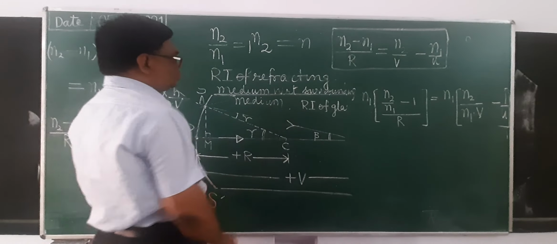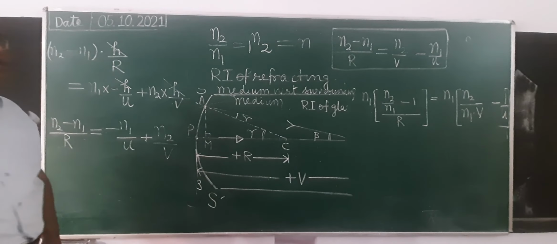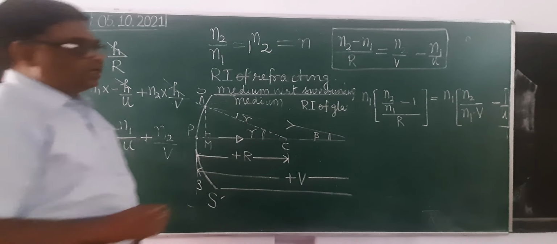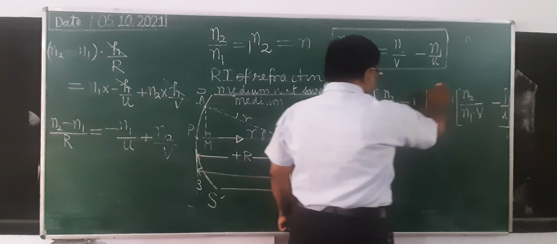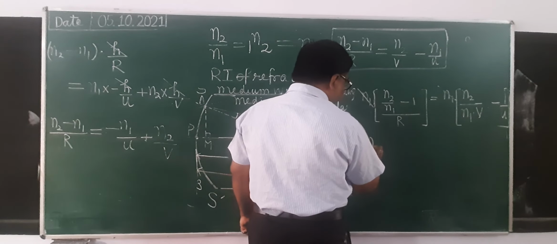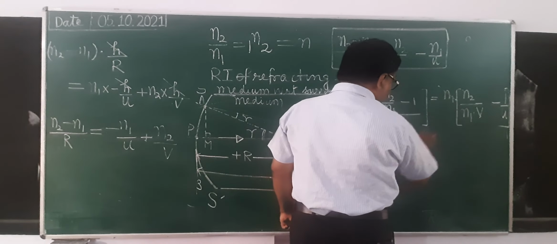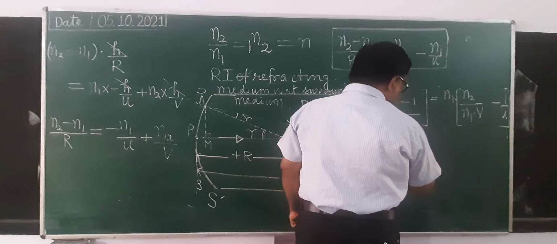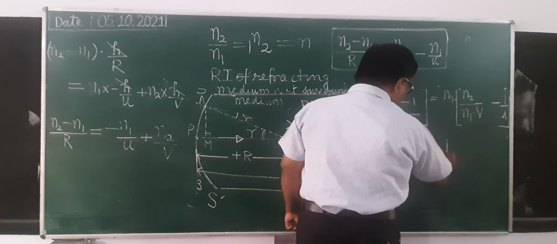So you will get (n minus 1) upon R equals n upon v minus 1 upon u.